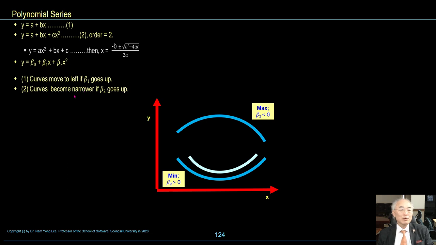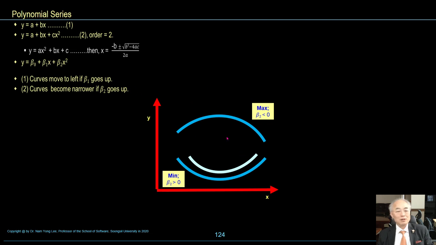Now, polynomial series: y equals a plus bx, y equals a plus bx plus cx square, and so on. Order is 2. Curves move to left if beta 1 goes up.